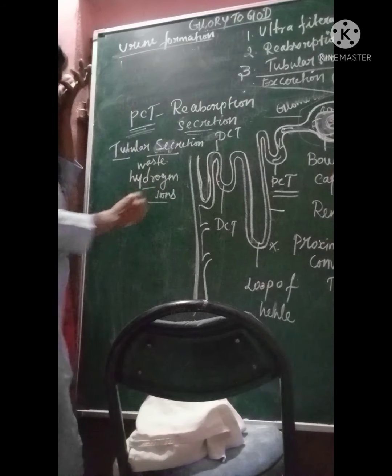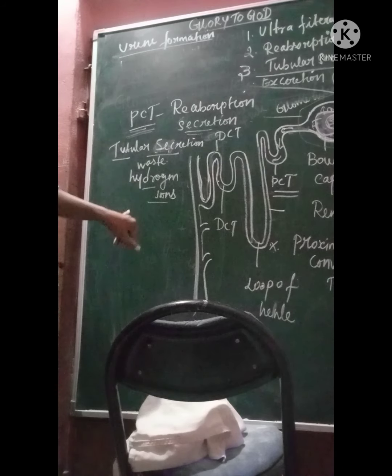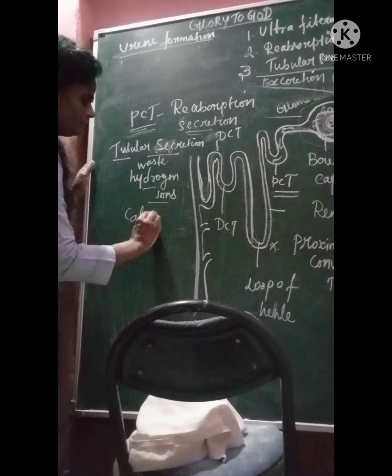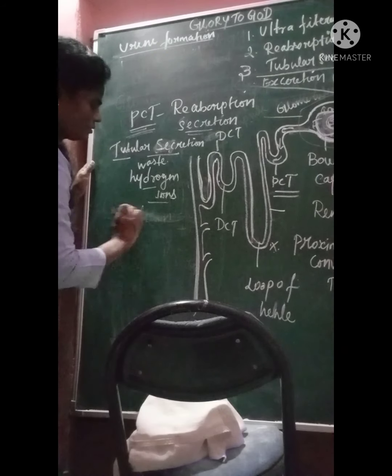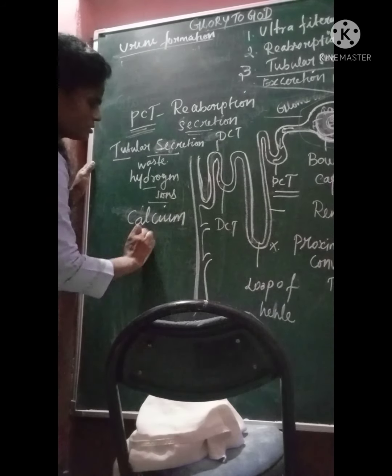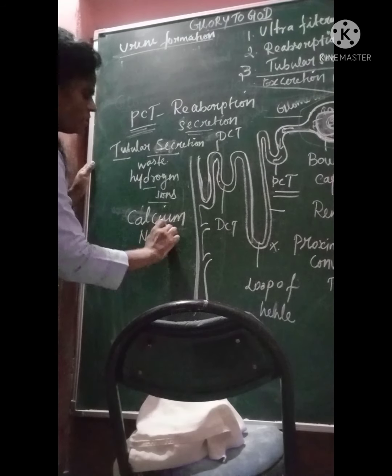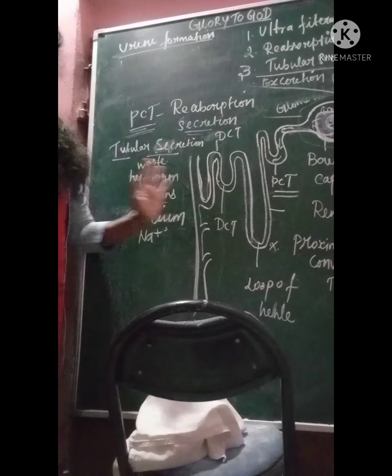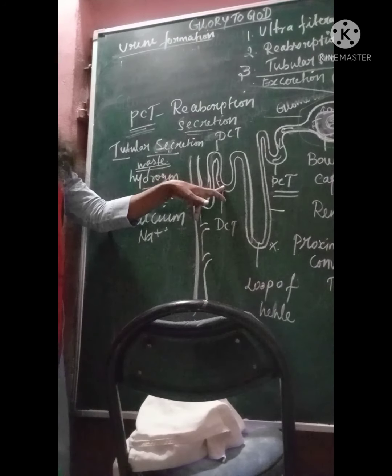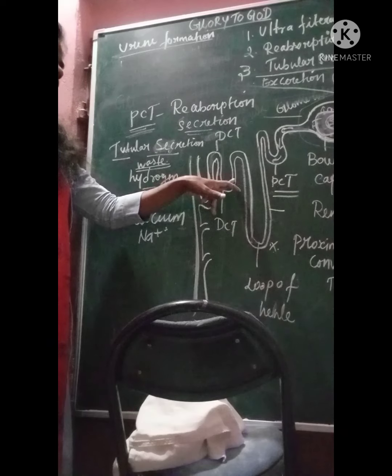After hydrogen ion, then calcium and sodium ions also escape from the blood to the tubule.